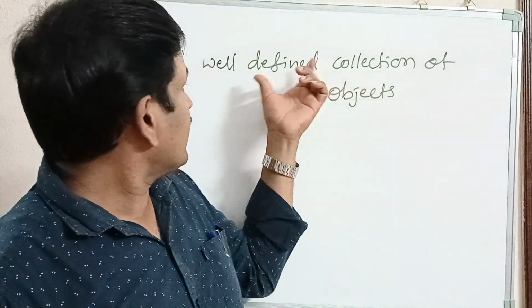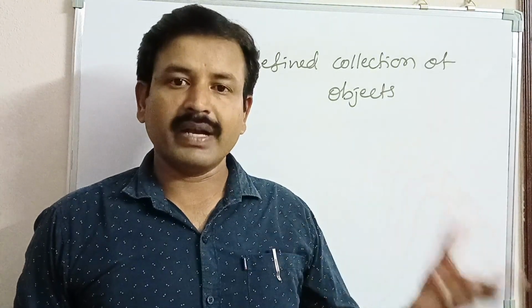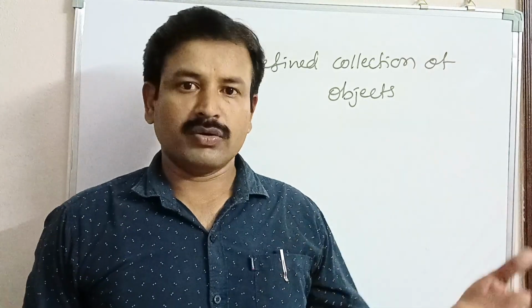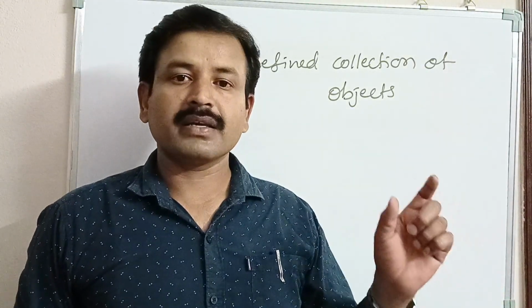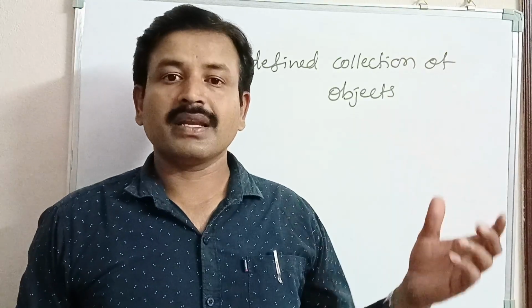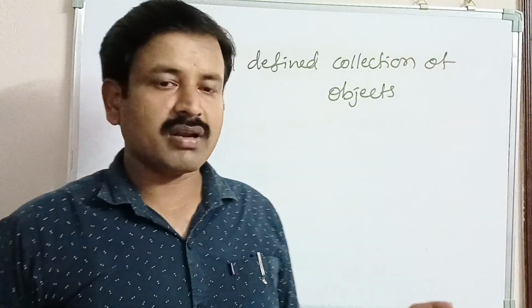Next, what is a well-defined collection of objects? A collection of objects is said to be well-defined if it is possible to tell beyond doubt whether a given particular object belongs to the given collection or not.